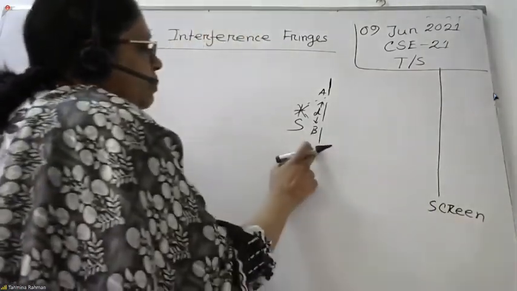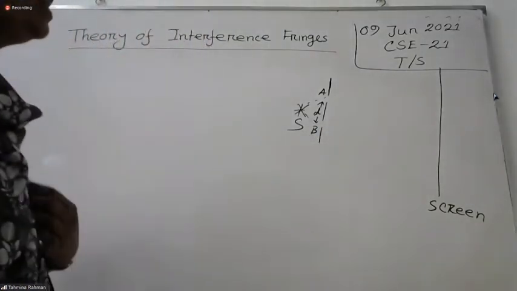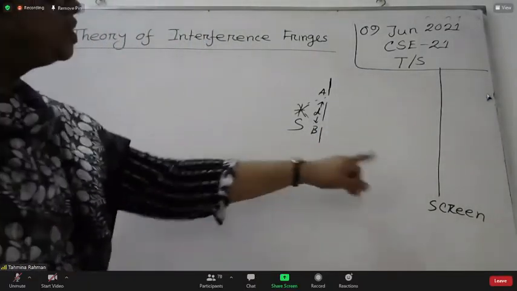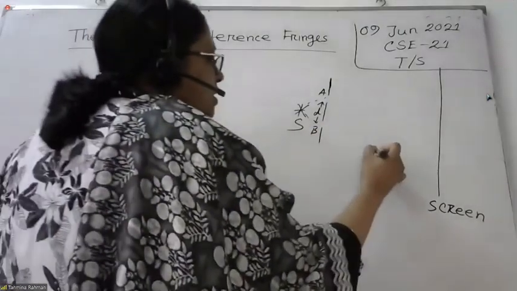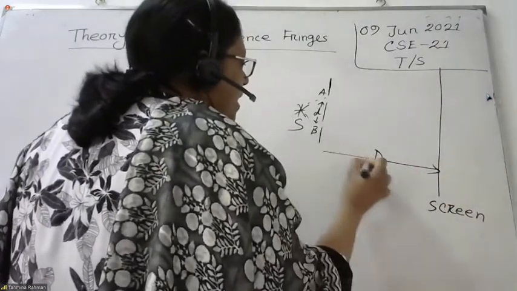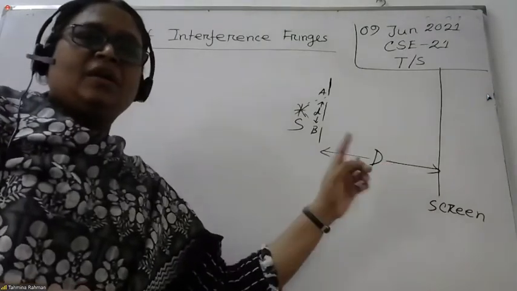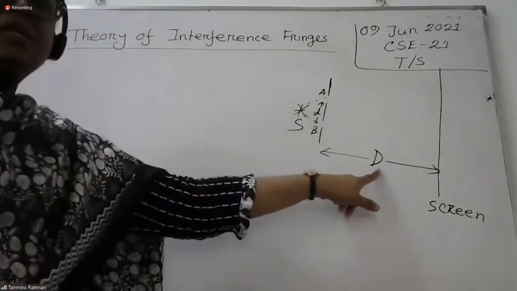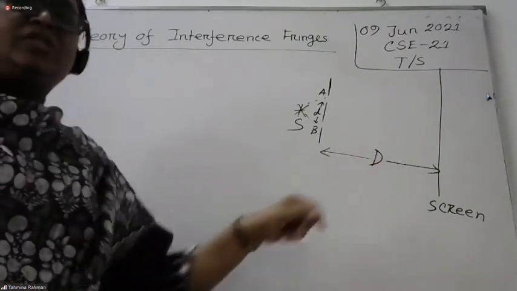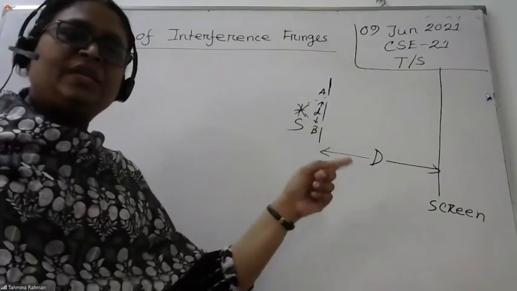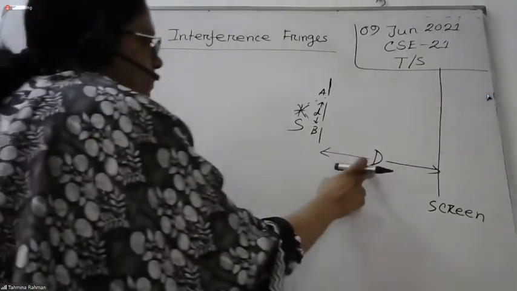Now, the distance from the source to the screen: always remember that when you calculate this distance, always take the distance from the coherent sources. This one is denoted as capital D. Now tell me one thing: if you want to get a good interference pattern, is this capital D small or large? Large. Yes, always remember, we need D large. So this is the capital D.